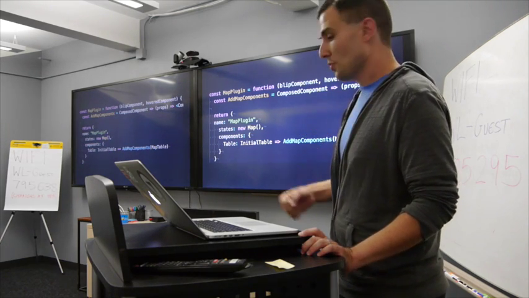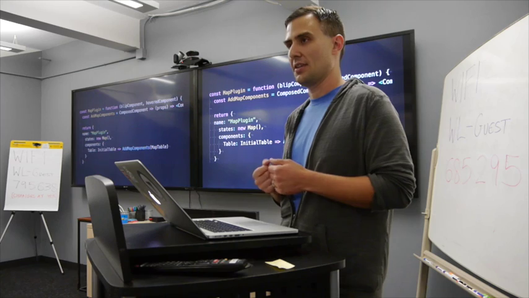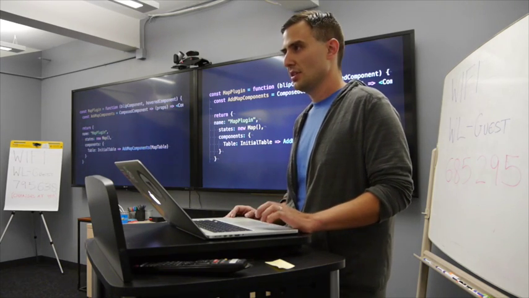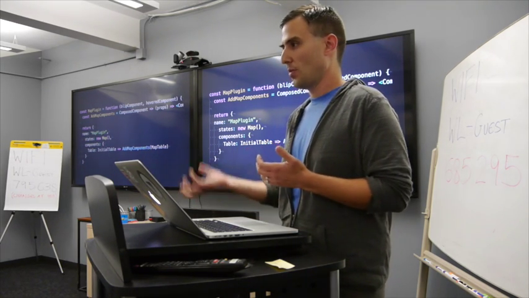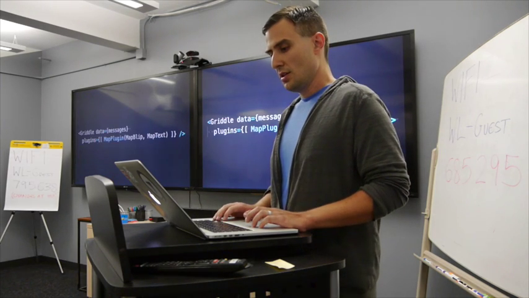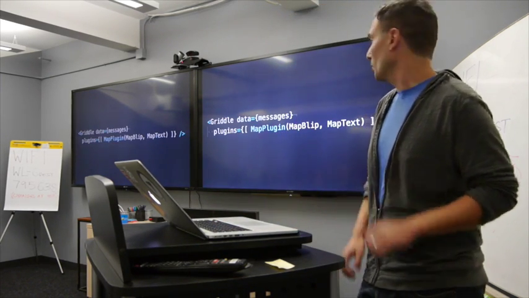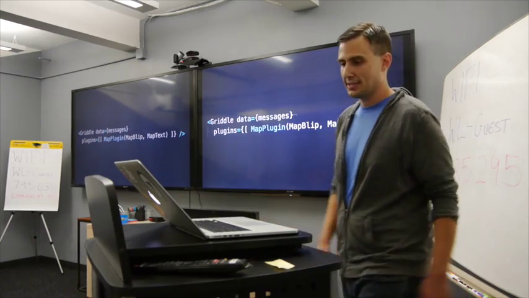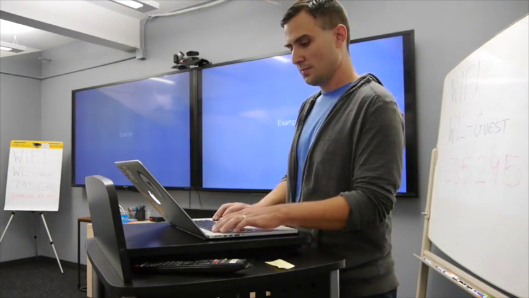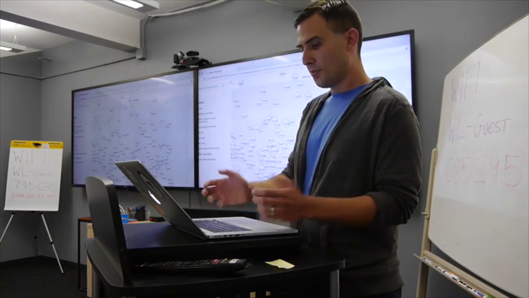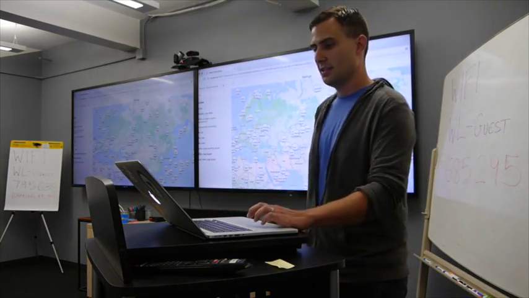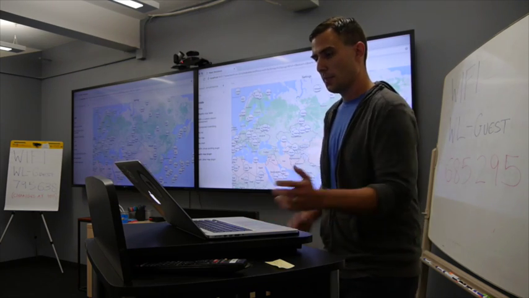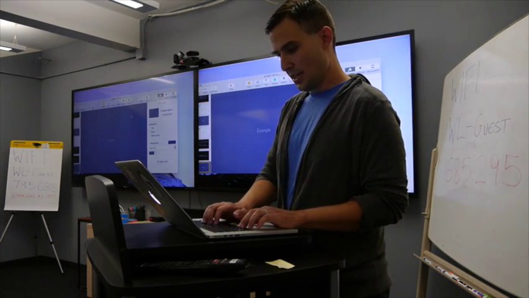So we'll just return the new plugin like we were doing before, like it was just a flat plugin, but this is kind of like a higher order component here that says add map components. So we're using that to build our plugin that gets returned by this factory function. So going back to our map example, we could say Griddle data equals messages, and then plugins equals map plugin with map blip and map text. So we've seen this before, but this is using something more plugin based. So here's our map blip plugin, and here's our map text plugin. So we could go back and reuse this.